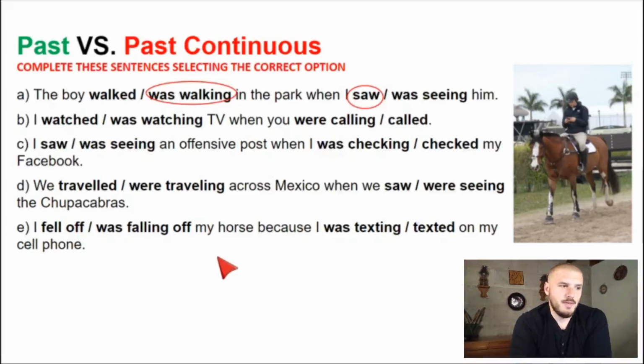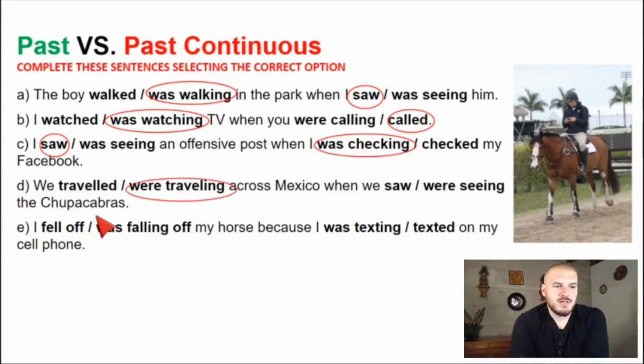3, 2, 1. I was watching TV when you called. Or of course it can be when you called, I was watching TV. It doesn't really matter. Estaba viendo la televisión cuando llamaste. I saw an offensive post when I was checking my Facebook. Vi una publicación ofensiva cuando checaba, mientras checaba mi Facebook. When I was checking my Facebook.